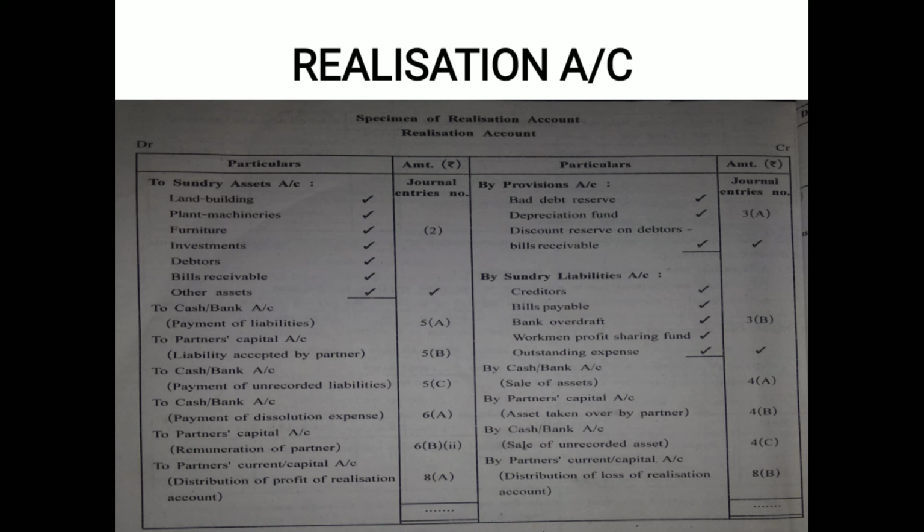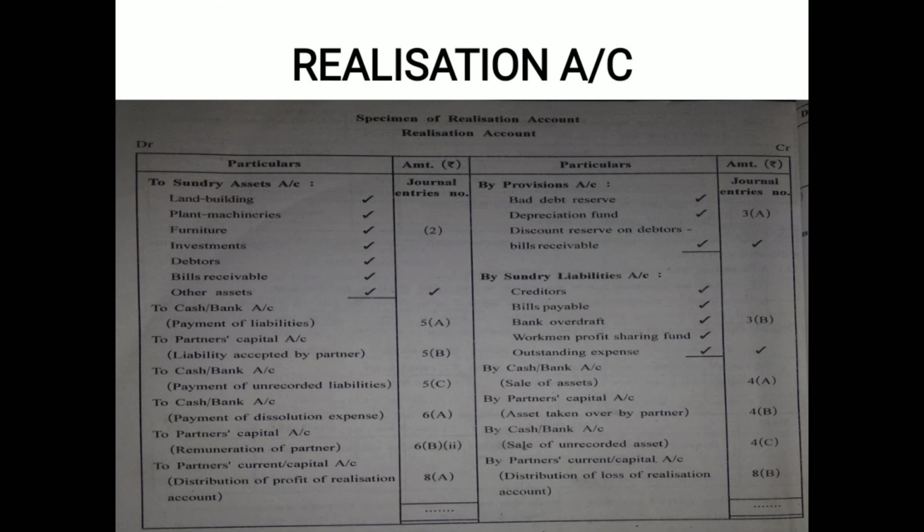So we are done with the posting of the second journal entry. Here it is written. Further, on the same page number 280, when accounts of provisions are closed and transferred to the realization account, in that journal entry you can see realization account has been credited and all the provisions have been debited. So in the journal entry the provisions have been debited. So in the process of posting they are to be written on the credit side of realization account. Here it is, by provisions account.